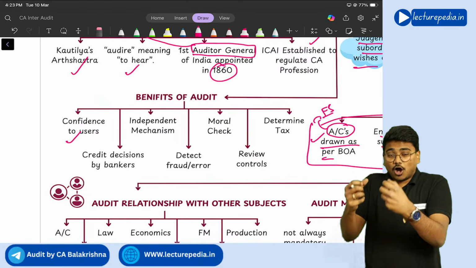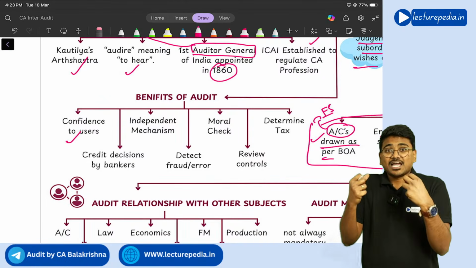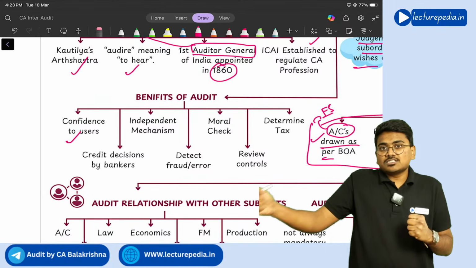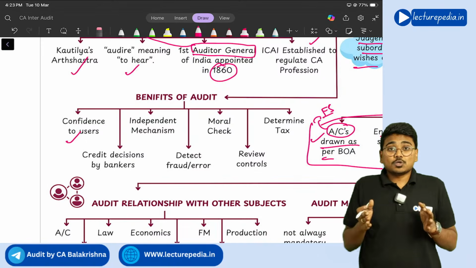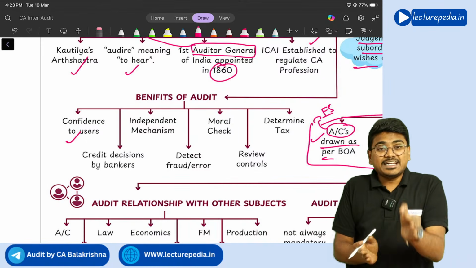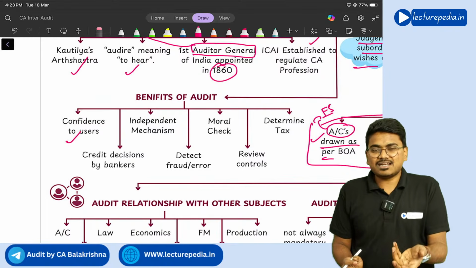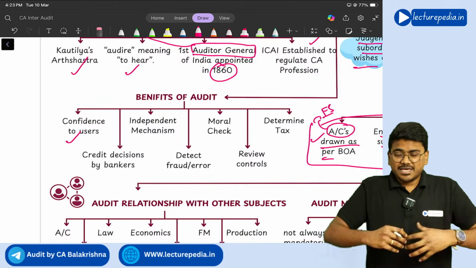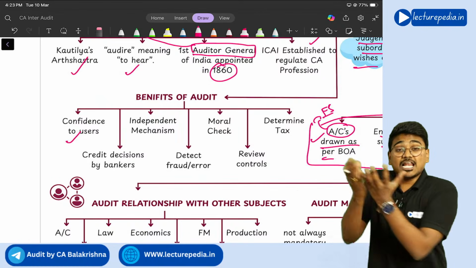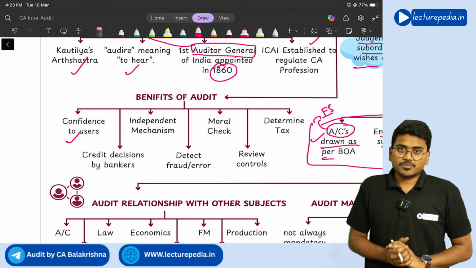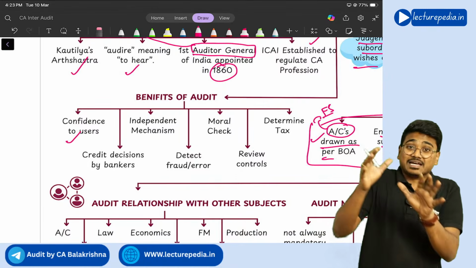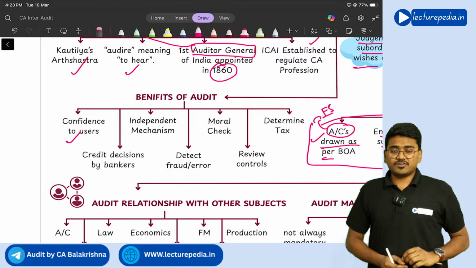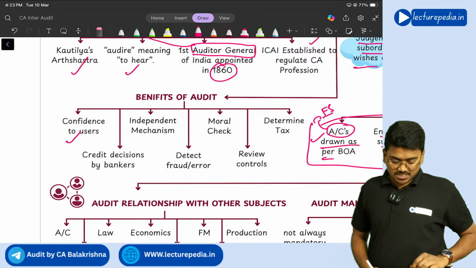Here also, the auditor, by acting independently, will give confidence to the users. So audit will act as an independent mechanism. Mechanism means nothing but a process. So audit, by being independent, will help the shareholders so that they can rely on the financial statements. So that is the second benefit, which is independent mechanism.